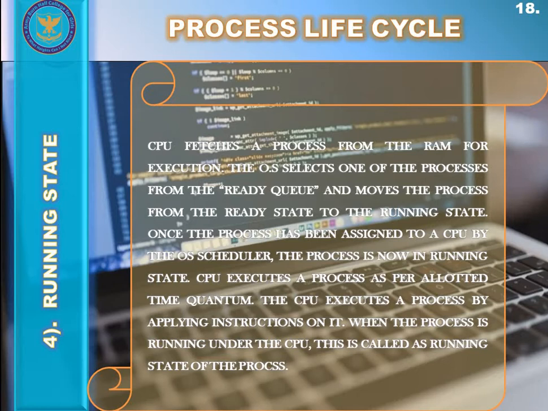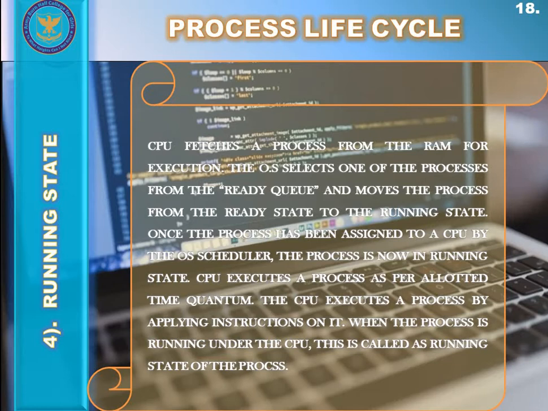You must know this: when the operating system fetches programs from the secondary memory and loads them into the RAM in the ready state, all these processes wait inside the ready queue in the RAM for the CPU to become available.